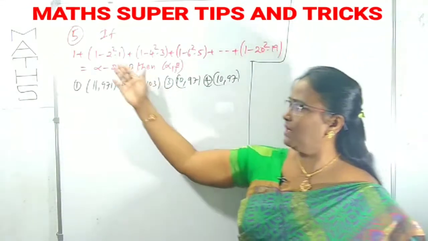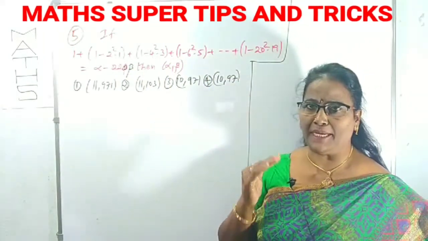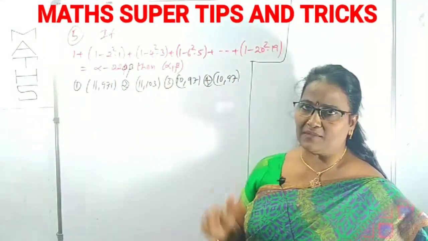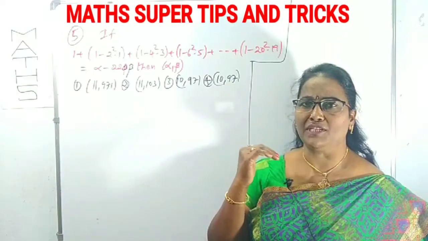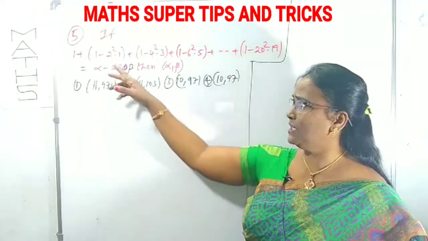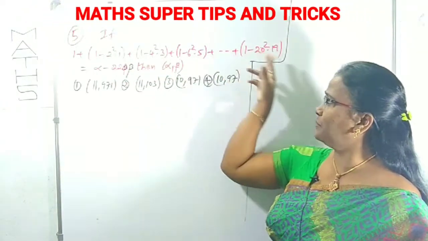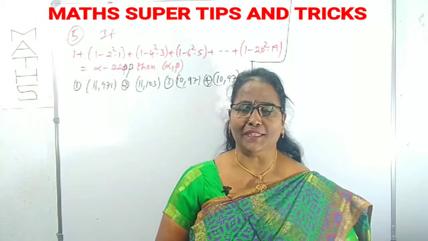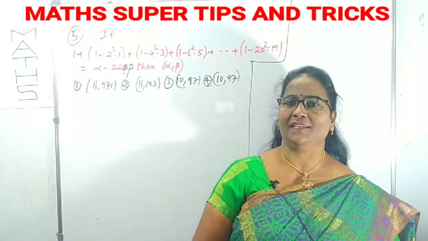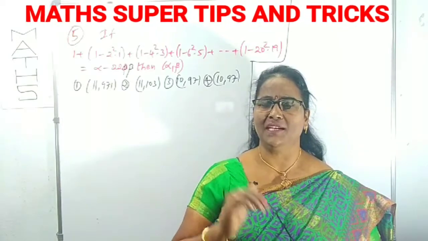So we can observe that all these brackets follow a particular pattern. I have explained that to you. Now we can recognize how many terms are there. We can observe that here it is 1, 3, 5 up to 19. From 1 to 20, how many odd numbers are there? Yes, exactly 10 odd numbers and 10 even numbers.